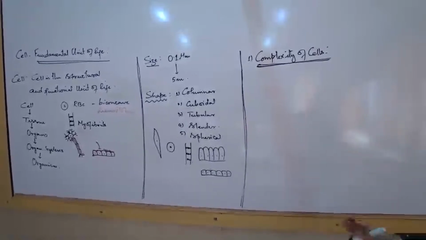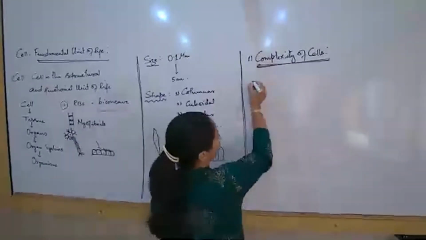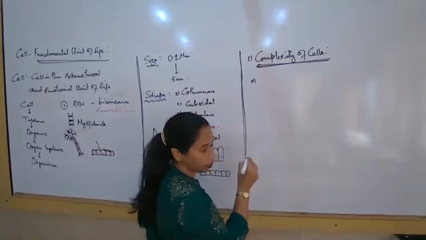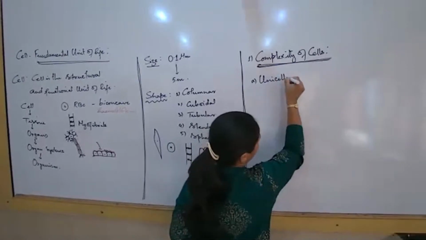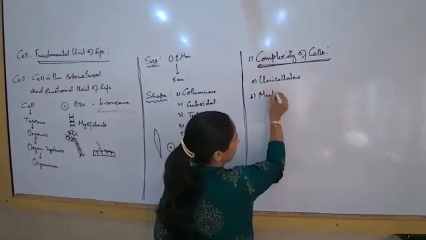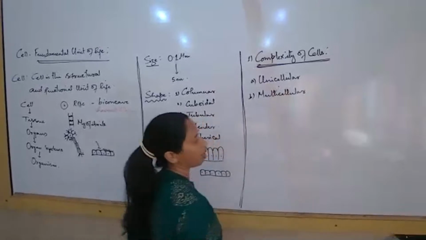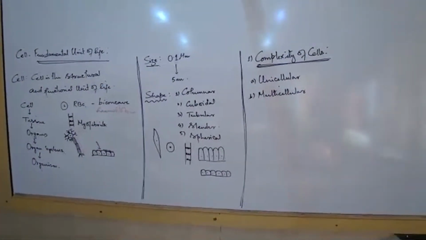So what are the two big areas we are talking about under the complexity of the cell? Organisms known as unicellular and organisms known as multicellular. That's quite a big concept that you have to understand.